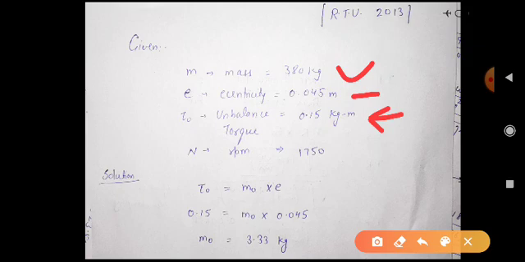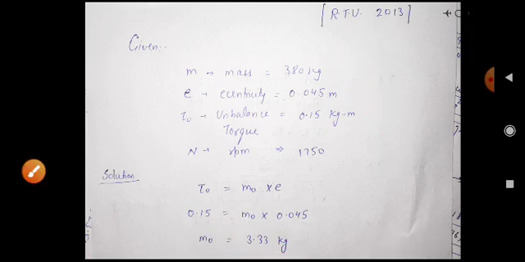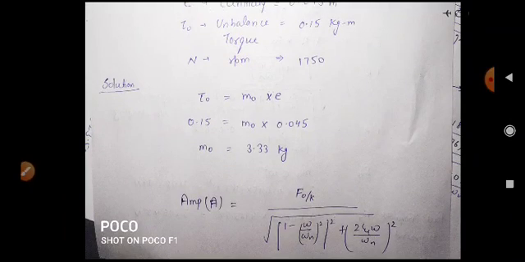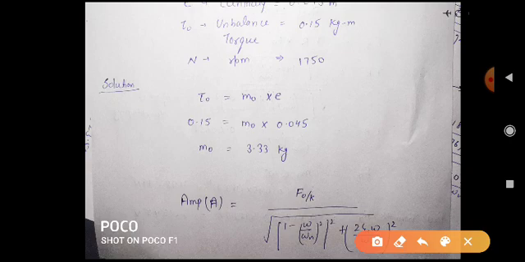We know torque equals mass into eccentricity. Eccentricity and torque are given, so we can find the unbalanced mass, that is 3.33 kg. Using this unbalanced mass we can find the unbalanced force, and then the amplitude.